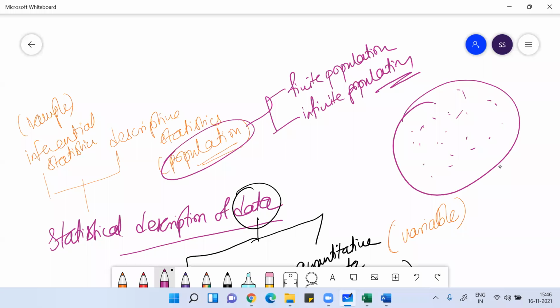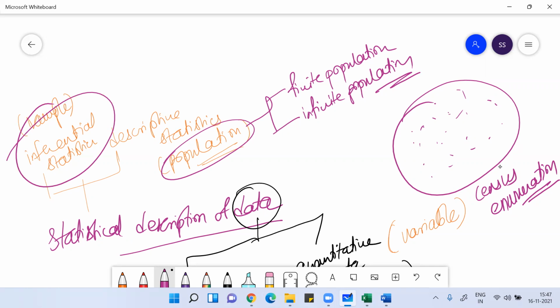So the sum total of all the elements on which you want to perform your statistical analysis, that we call population. Whenever we work on statistics, we work on population, like for example census enumeration, or you can work on a sample. Whenever you're working on a sample, you follow a sampling technique to gather the sample. And when you then follow statistical analysis on it, it is called inferential statistics.